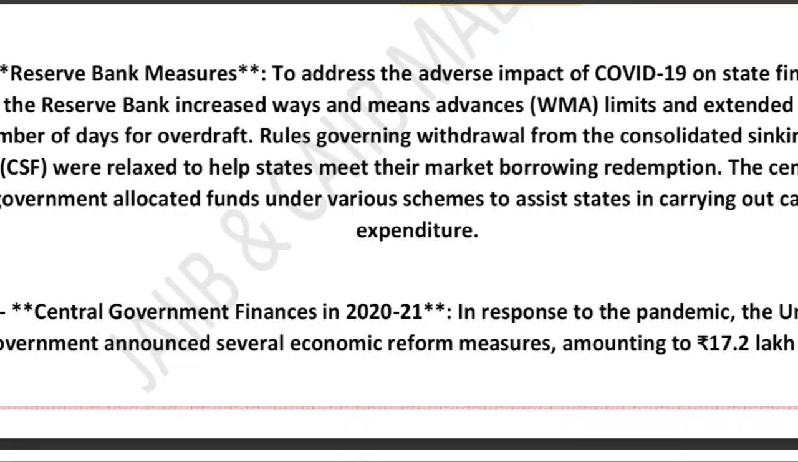So how much was it? It amounted to 17.2 lakh crore. This was the central government finance in 2021. When COVID hit, the Union government announced a major economic relief and reform package of around 17.2 lakh crore.